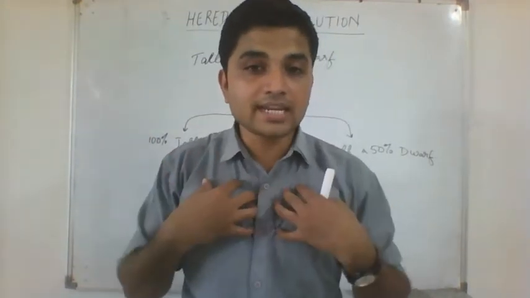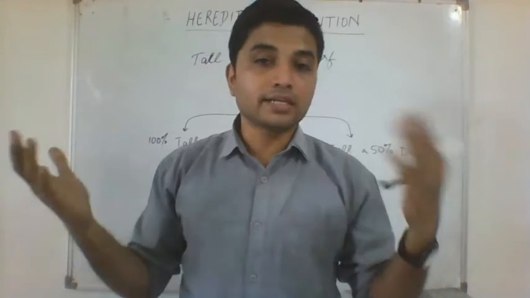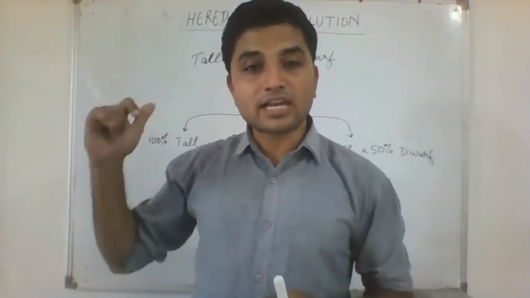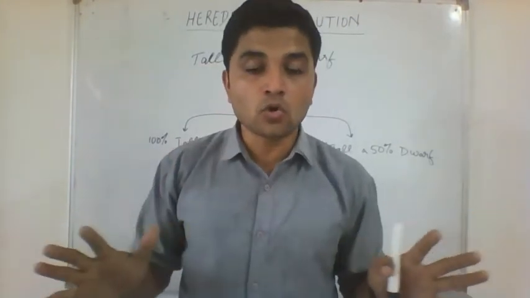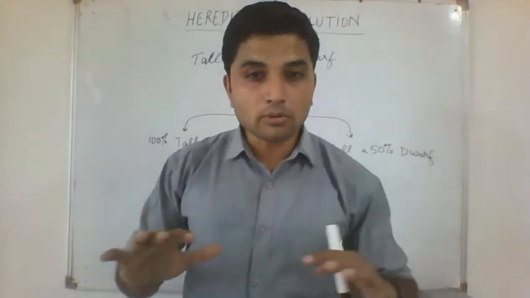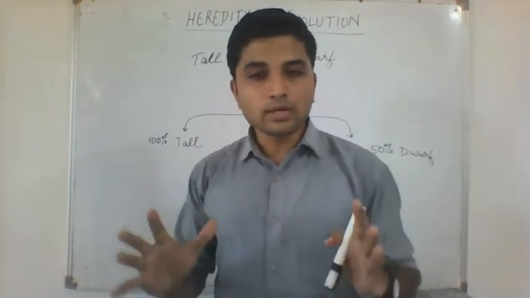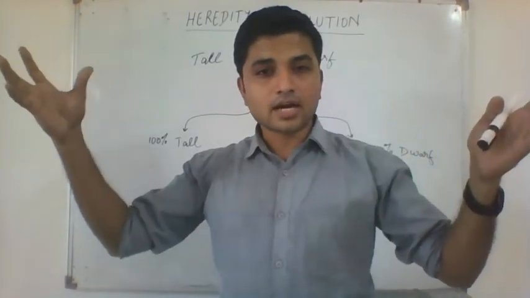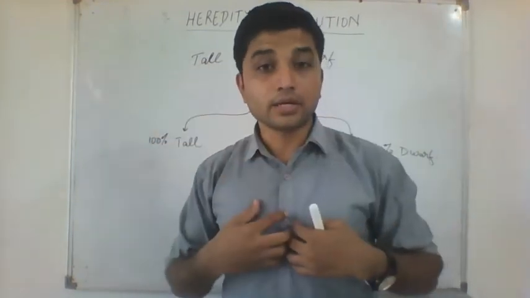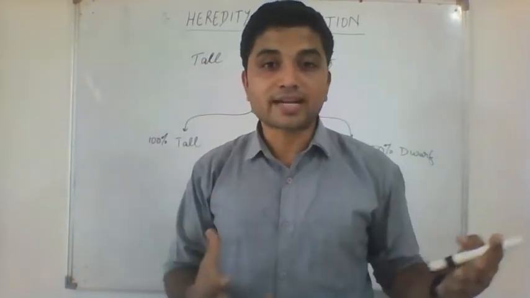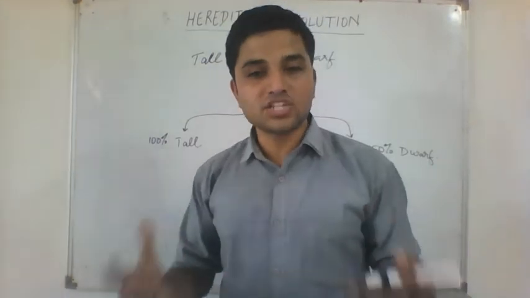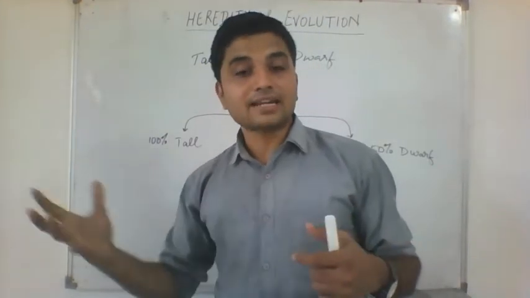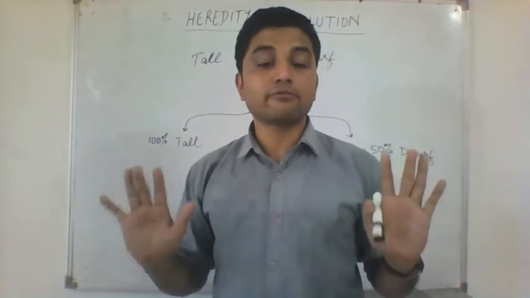So our DNA is from our father as well as mother. Mendel, in the 1850s, did not know about DNA or genes. So he assumed that some factors are coming from our father and our mother. He did not know what these factors are. Today we know these factors are genes, right? But at that time he did not know, so he just called them factors.